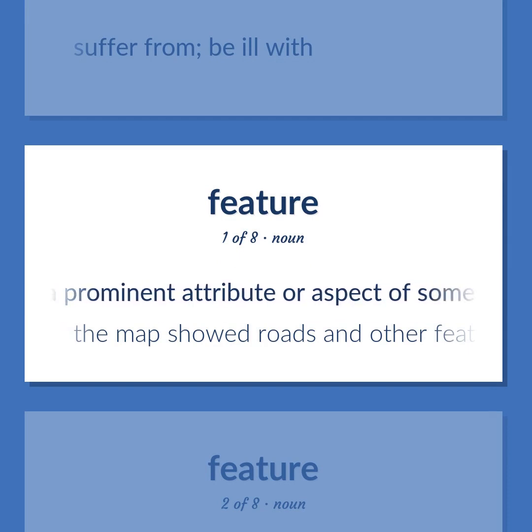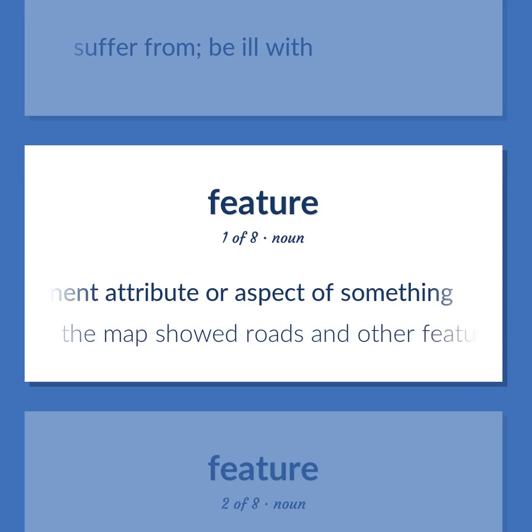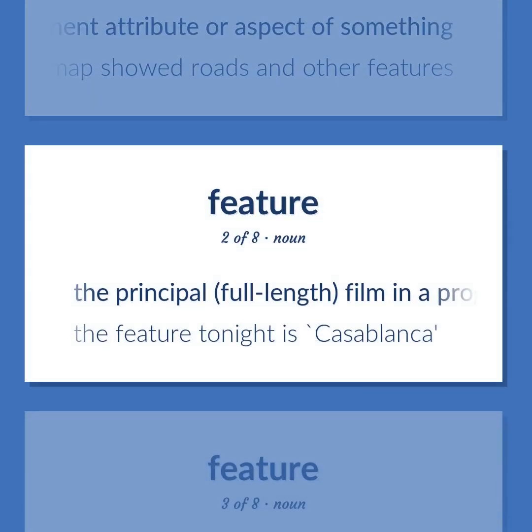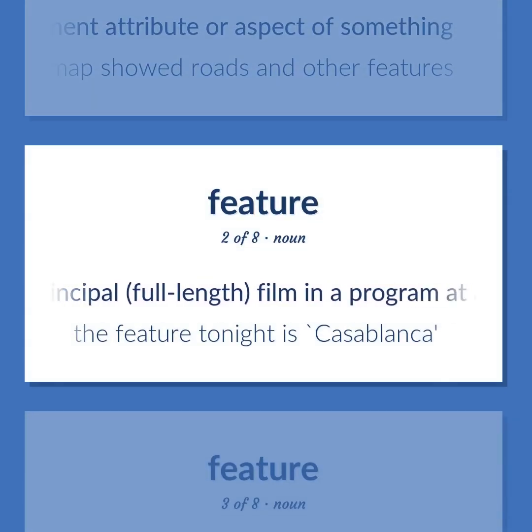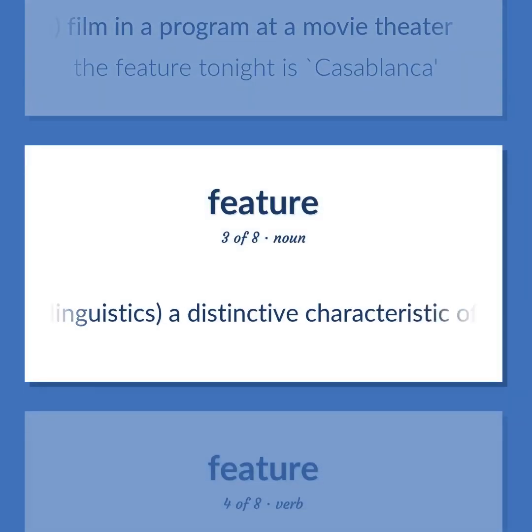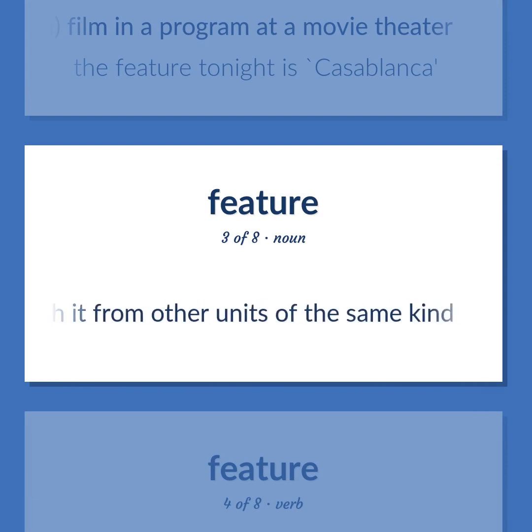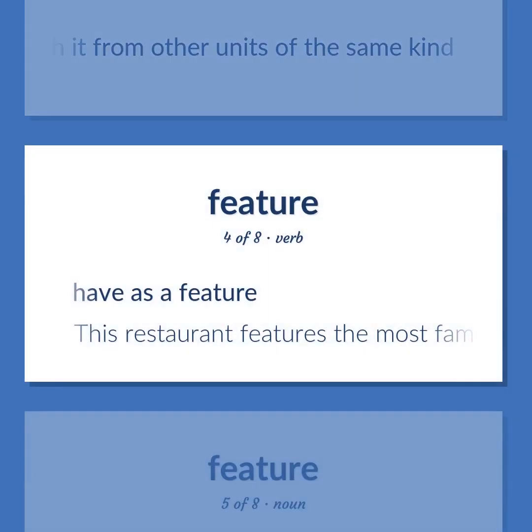A prominent attribute or aspect of something. The map showed roads and other features. The principal, full-length film in a program at a movie theater. The feature tonight is Casablanca. Linguistics. A distinctive characteristic of a linguistic unit that serves to distinguish it from other units of the same kind. Have as a feature. This restaurant features the most famous chefs in France.